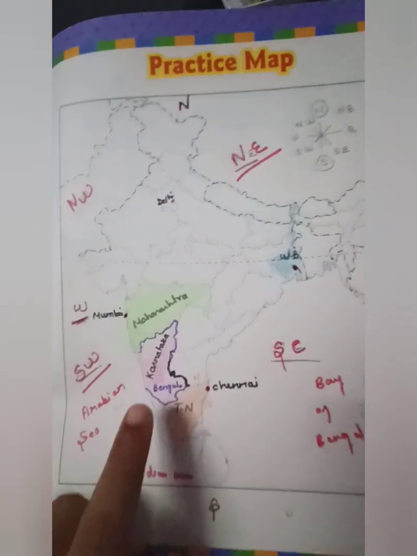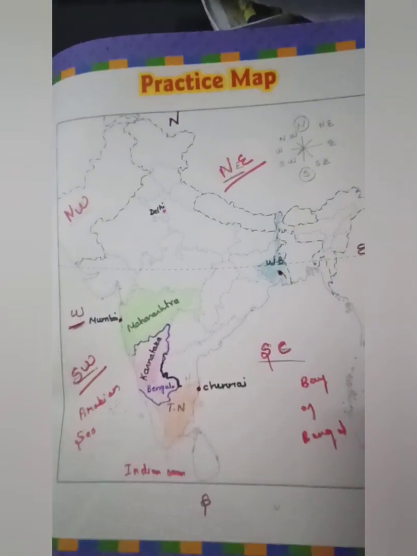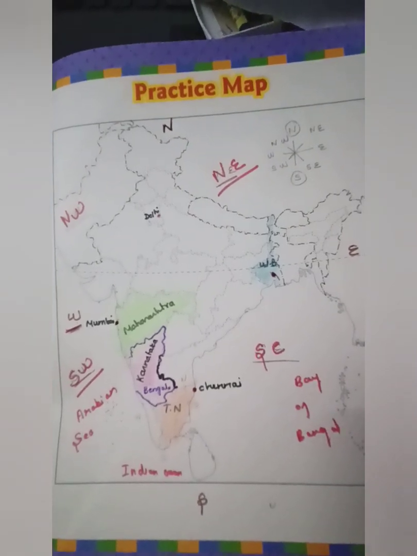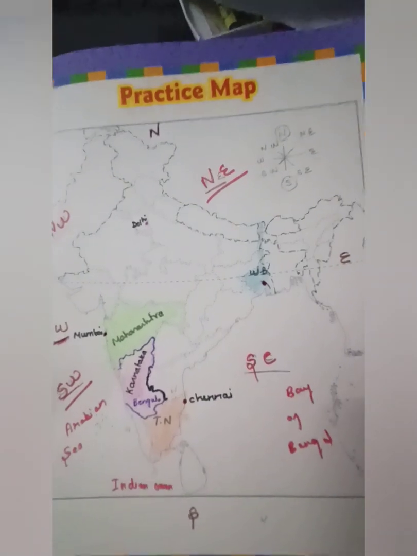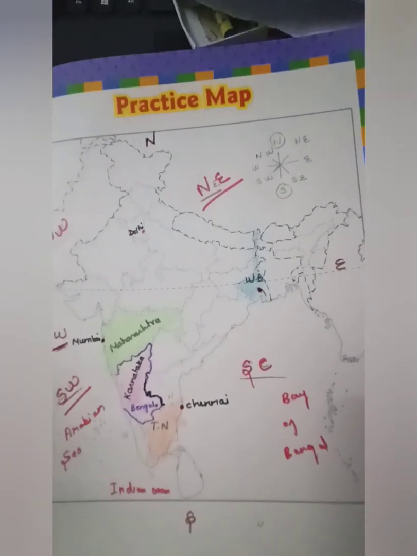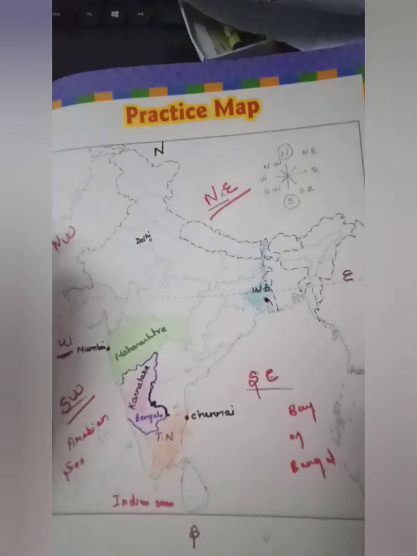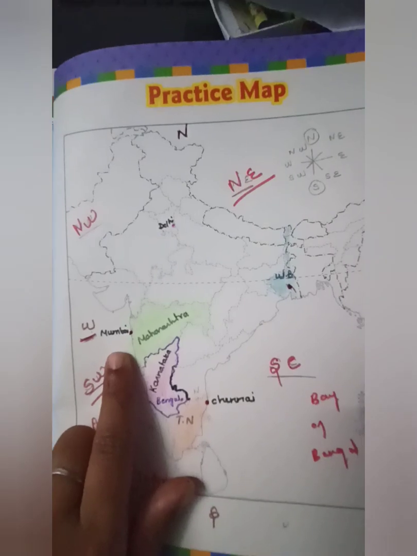Okay. The next thing we can go for is Mumbai. Mumbai's earlier name, given by the Portuguese, was Bombaya. When it went into British hands, the name was changed to Bombay.